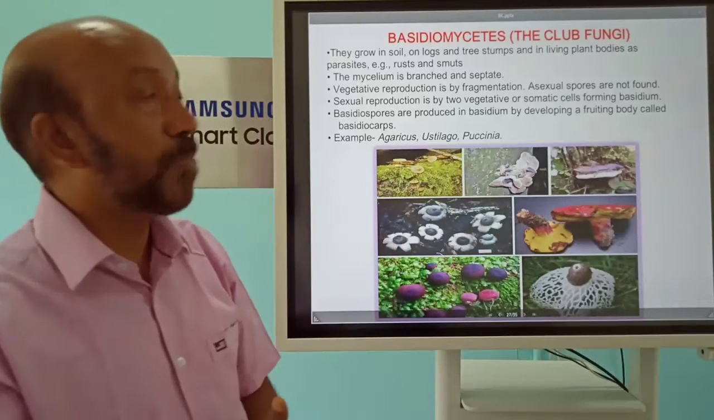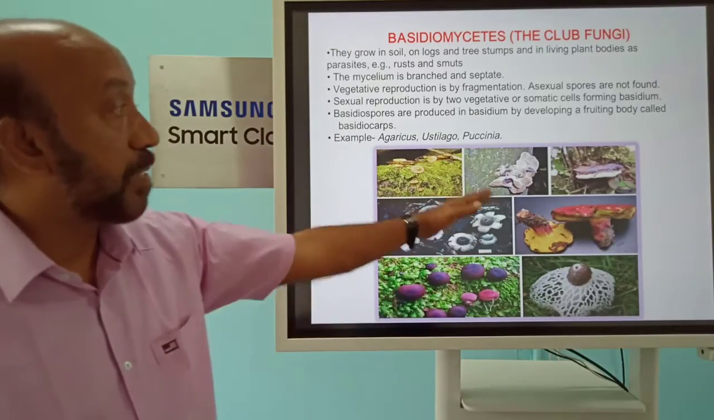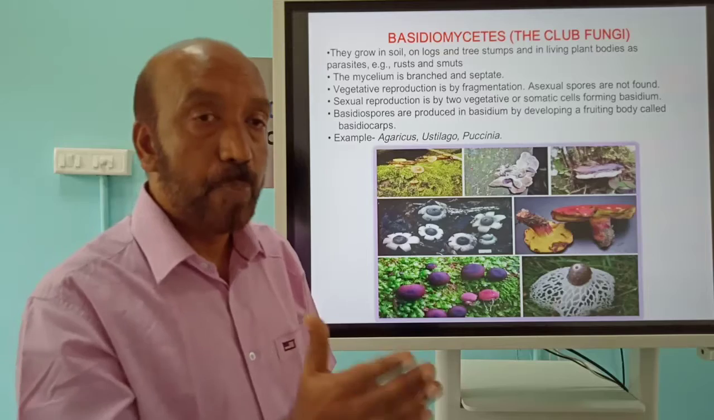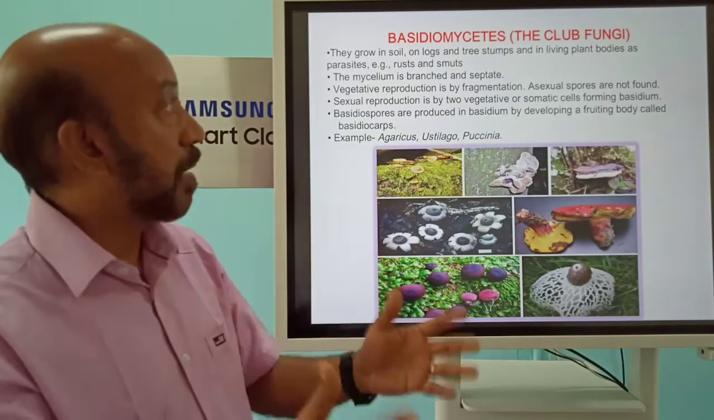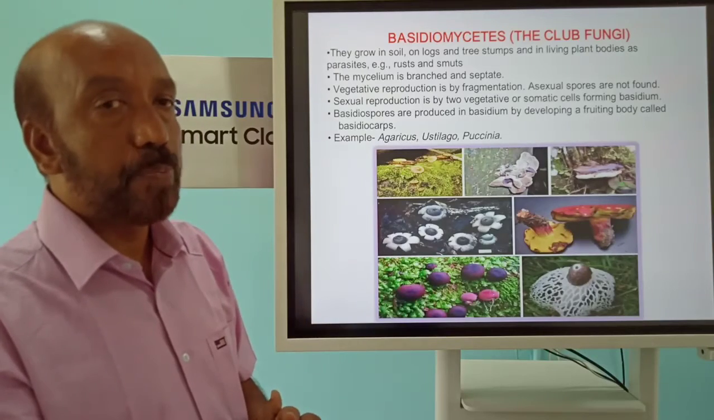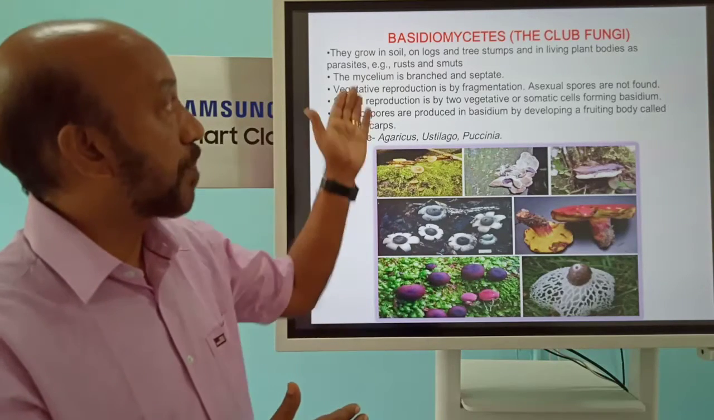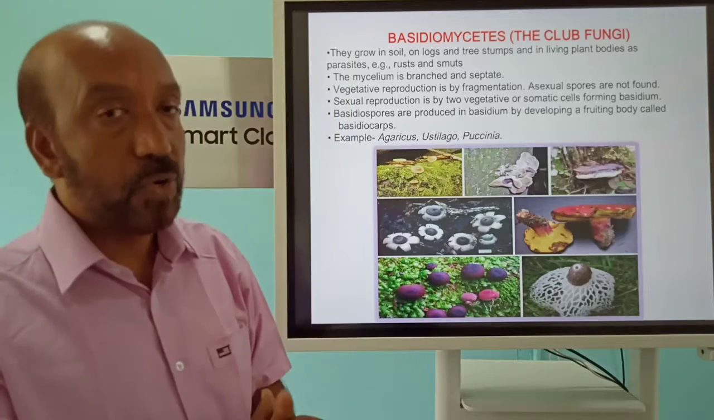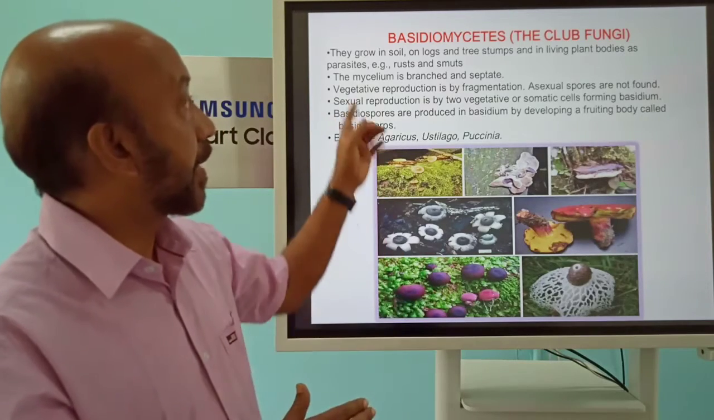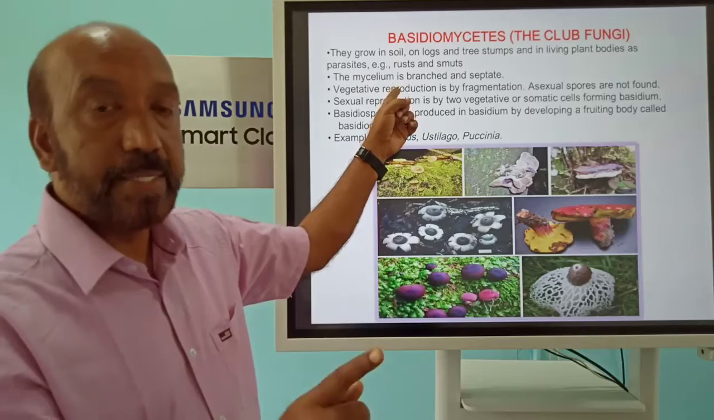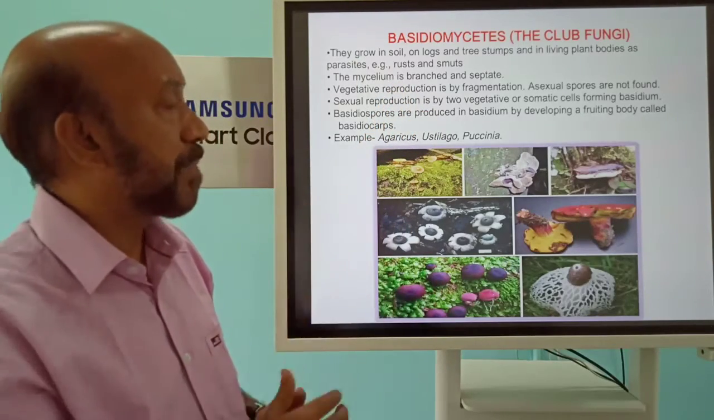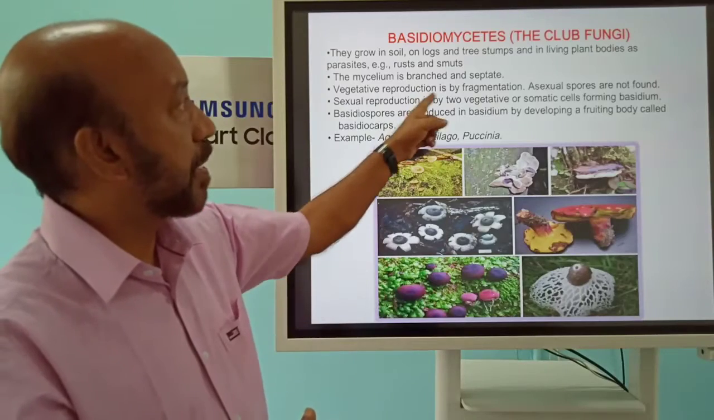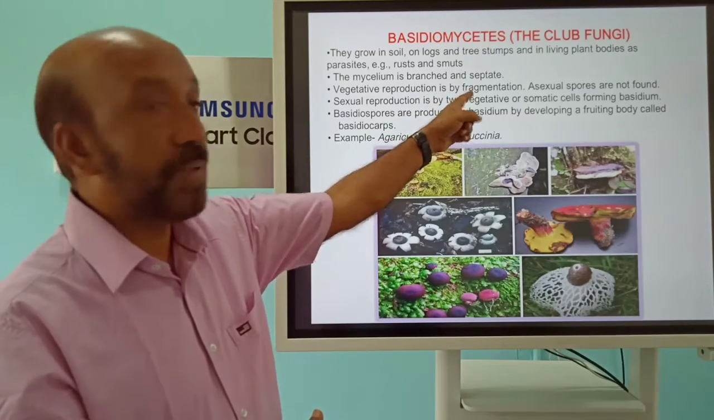Next one is Basidiomycetes, the club fungi, or our favorite mushrooms, etc. This group of organisms are also parasites as well as decomposers, which can be seen on tree stems, soil or logs. The mycelium here is also branched and septate, but the difference is that they reproduce by vegetative reproduction by fragmentation.